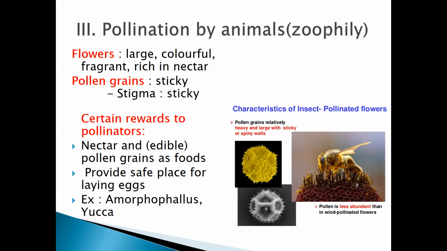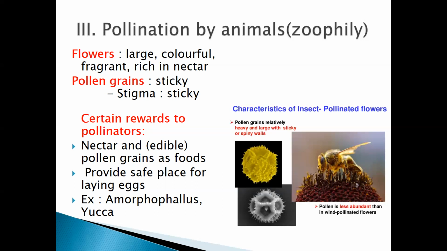So you need to remember now what the characteristics are. The characteristics of these flowers are large, colorful, fragrant, and rich in nectar. Pollen grains are sticky, and the stigma is also sticky. Also, you need to remember pollen grains are relatively heavy. In the wind and the water pollinated flowers, the pollen grains are lightweight. Why are they lightweight there? So that they can be easily transferred from one flower to another with the wind and the water currents.